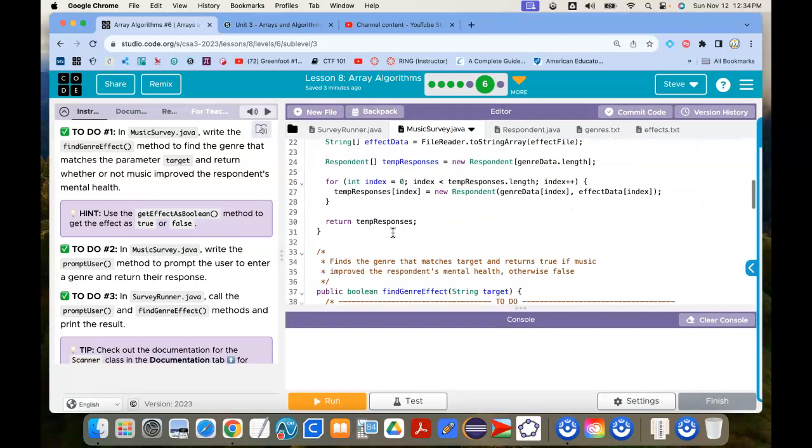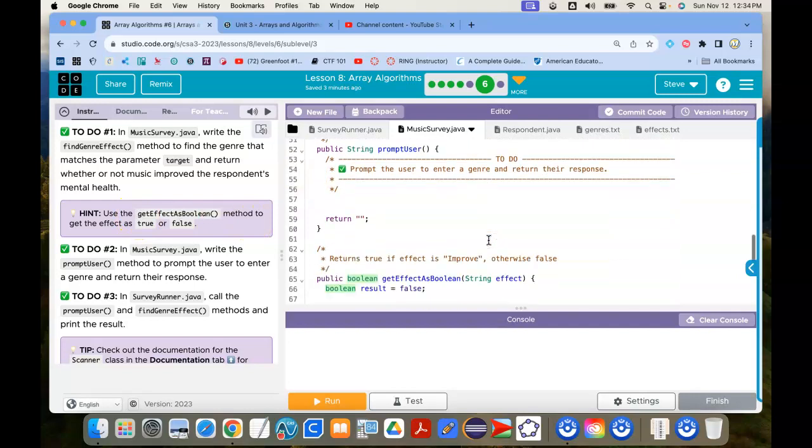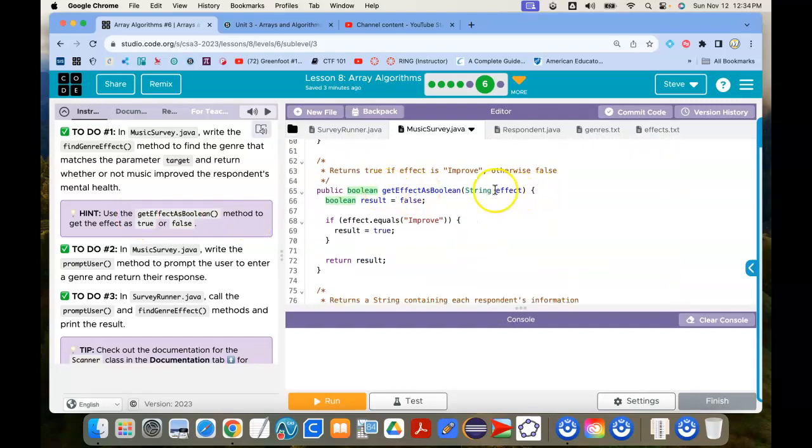So let's scroll down here to the find general effects. And so this is going to return true or false. And it says over here on the left-hand side, use the get effect as Boolean. So this get effect as Boolean, what it does is I put in the target effect, and it returns true, else it returns false. And that's essentially what I want to do here. I want to decide if the genre improves my mental health. So if it does, it's going to return true. Otherwise, it's going to return false.